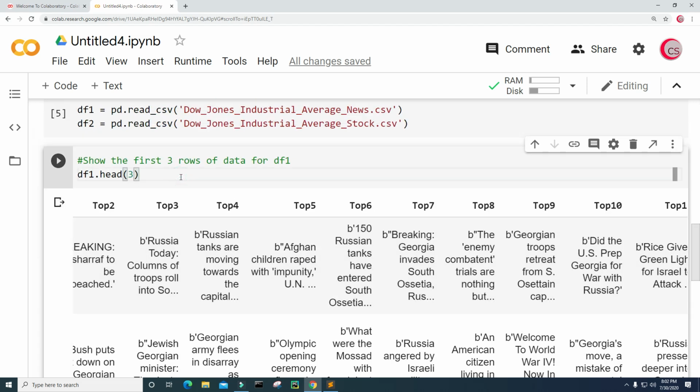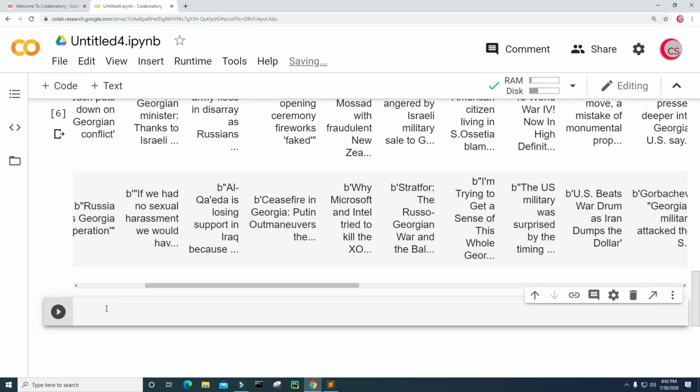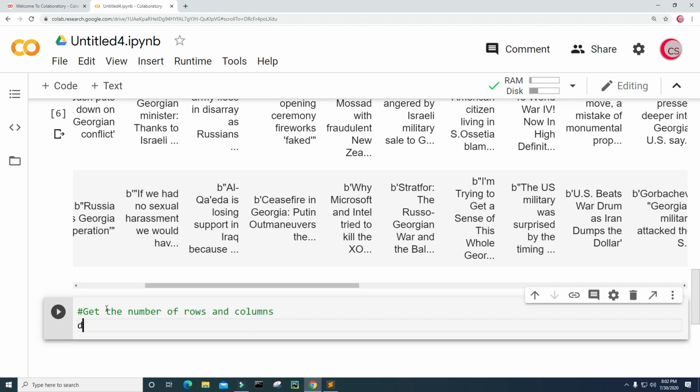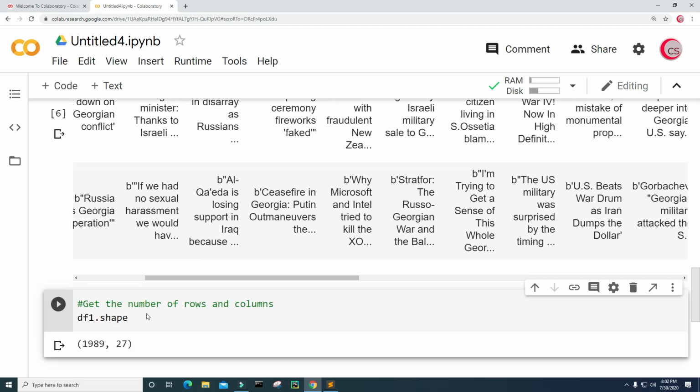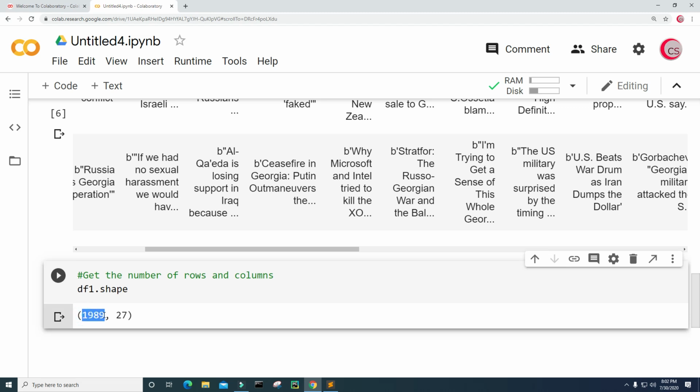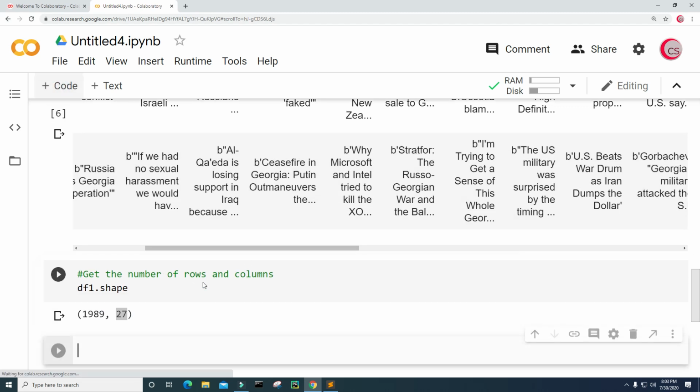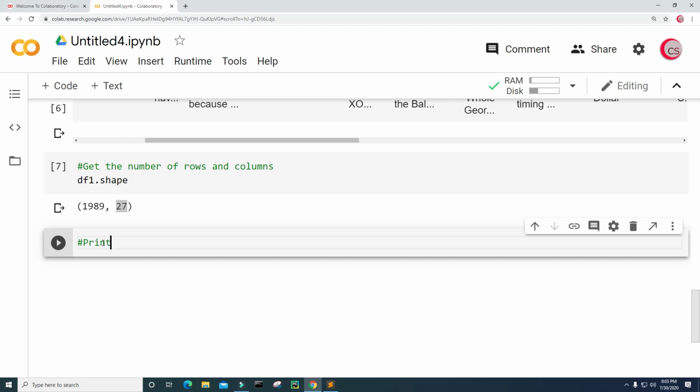Now I'm actually curious how many rows of data we have. So let's go ahead and create a new cell and let's take a look at the number of rows and the columns. So just type df1.shape and let's run this. Okay, so we have 1,989 rows of data and then 27 columns. So pretty interesting. All right, next let's go ahead and create a new cell and let's print the first 3 rows of data